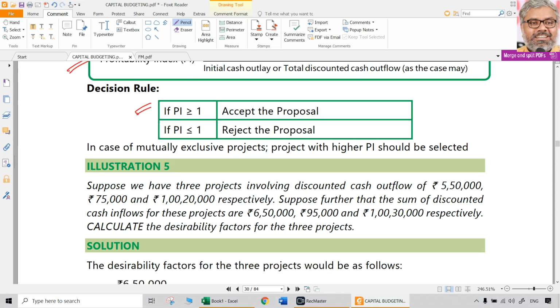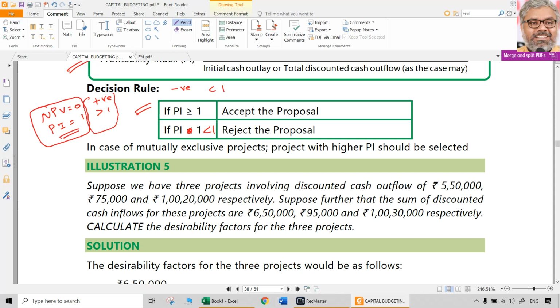If this profitability index is more than or equal to 1, accept the proposal. If it is less than 1, not equal to 1, if it is less than 1, then reject the proposal. As I said, if NPV is 0, naturally profitability index will be equal to 1. If NPV is positive, profitability index will be more than 1. If NPV is negative, then profitability index will be less than 1. So the criteria will also be the same. If NPV is 0 or profitability index is equal to 1, both are the same. Then it is the choice of the management.